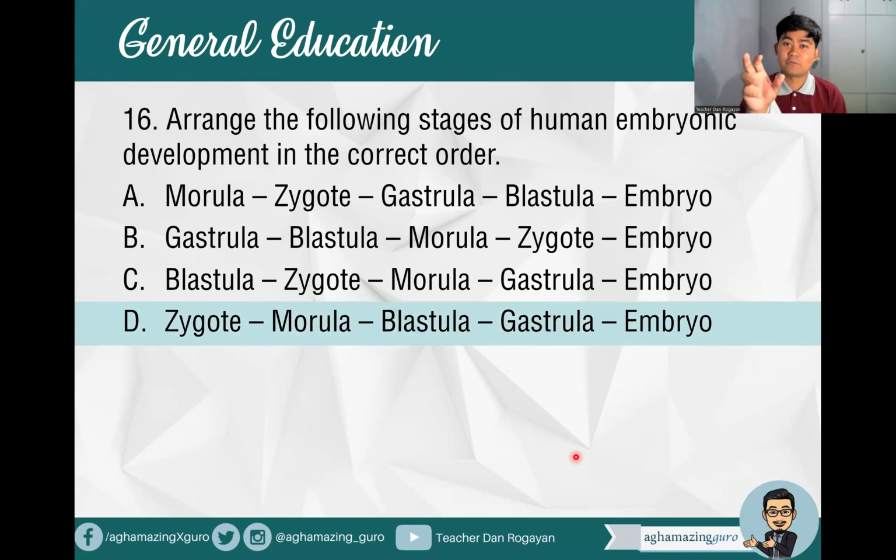That's correct. It's a zygote. We need to have a fertilized egg. We call it the zygote, the fertilized egg, the union of egg and sperm through the process of fertilization. We have two fertilization processes: in vivo, inside the womb, and in vitro, outside, usually for test tube. So zygote, then followed by morula, then blastula, gastrula, and embryo. So the last one is embryo. Then of course the developing fetus.